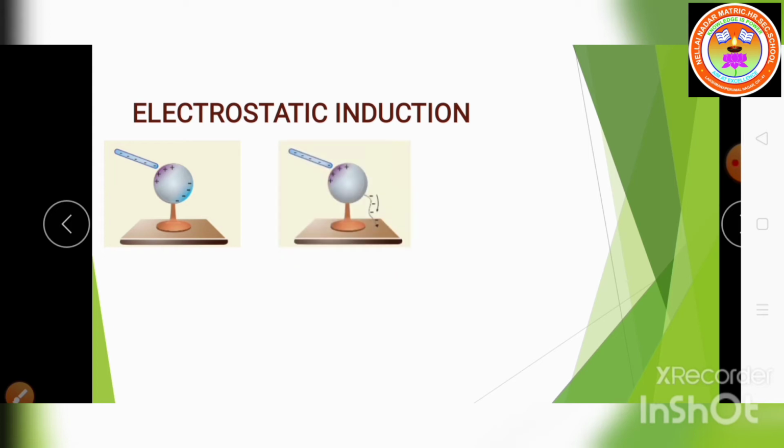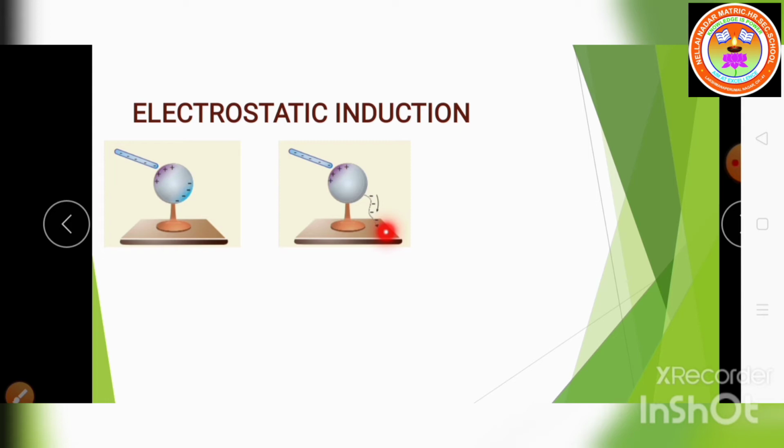Next, now the conducting sphere is connected to the ground. Listen, now one end of this is connected to the ground. This is called grounding. Since the ground can always receive any amount of electrons, by means of grounding it removes the electrons from the conducting sphere.